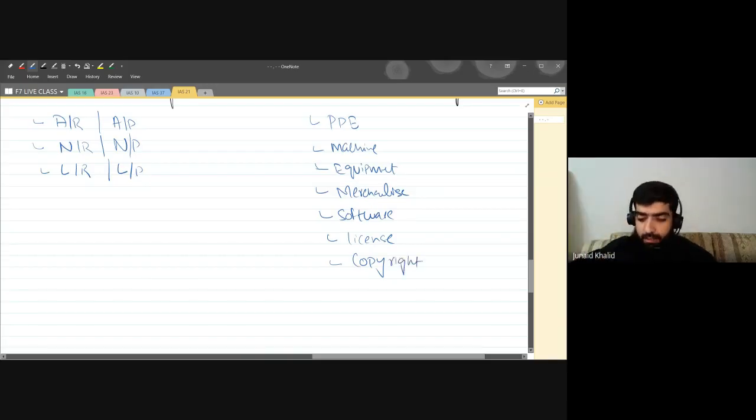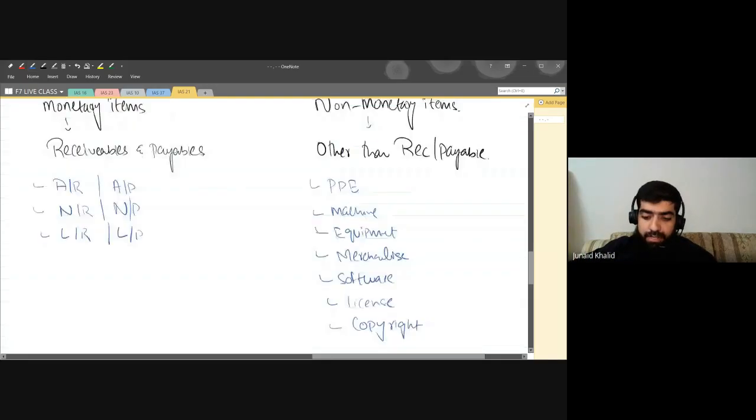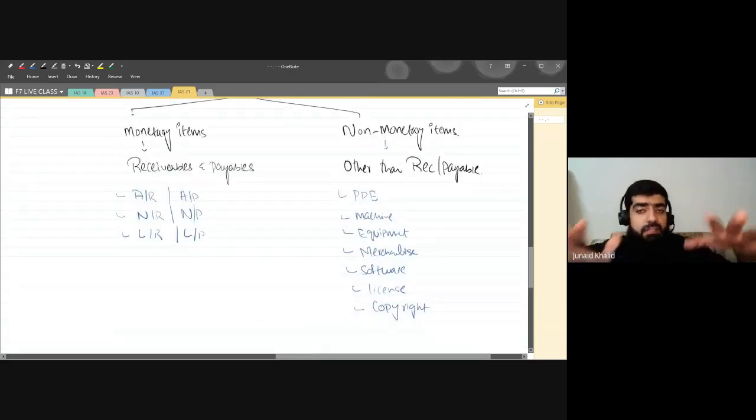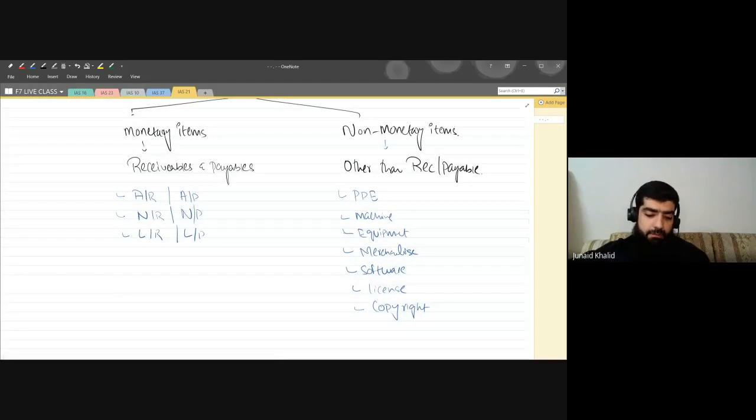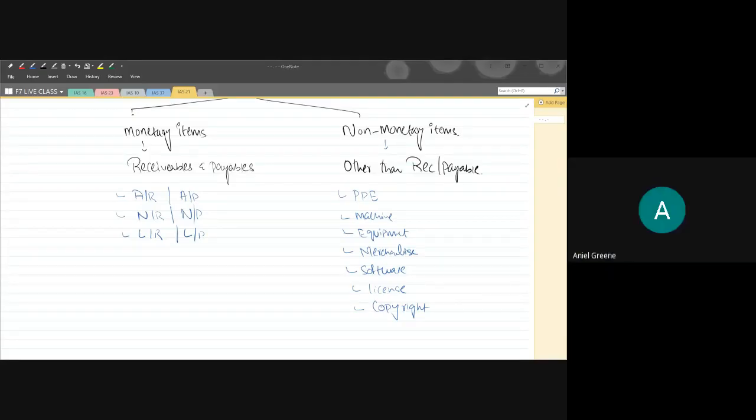So are you guys getting it? These are known as non-monetary items, which means other than receivables and payables, every item will be considered a non-monetary item. So what are monetary items? Monetary items means receivables and payables. Are you guys getting my point? Yes, it's clear, we are getting the point.